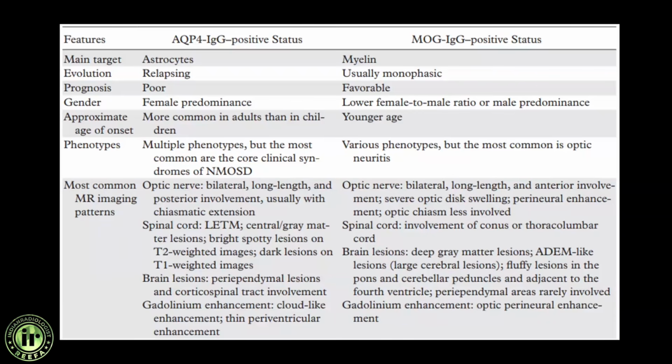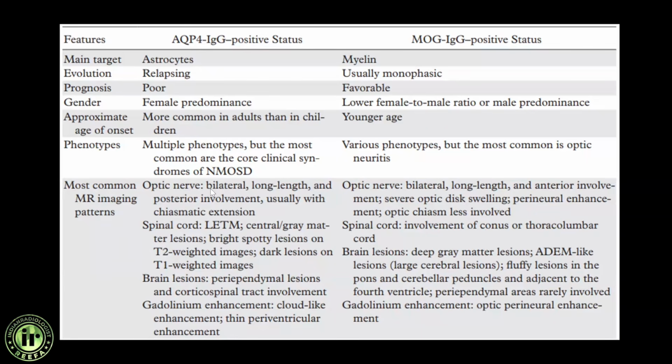Again, there are differences between aquaporin-4 IgG positive status and MOG antibody, which is MOG IgG positive status, where we have a different pattern of involvement of optic nerves, spinal cord, brain, as well as the way we get the enhancement.